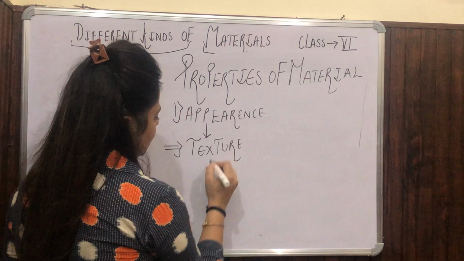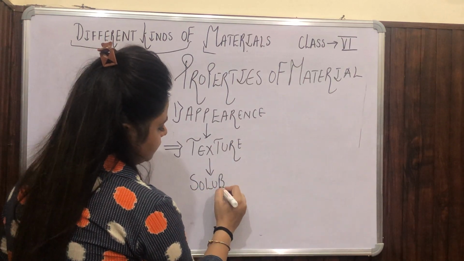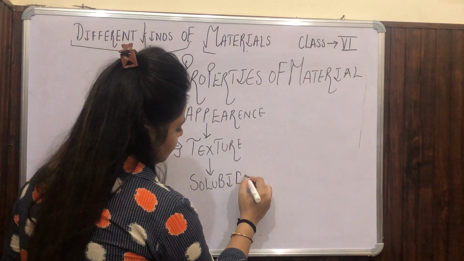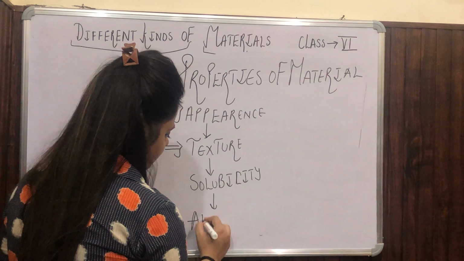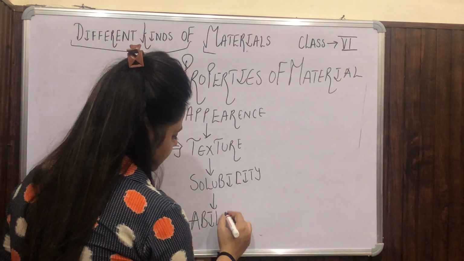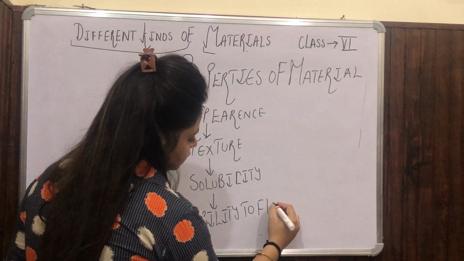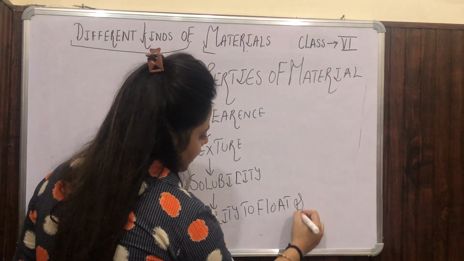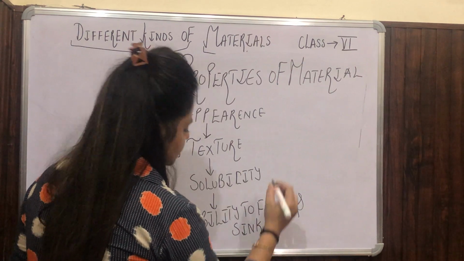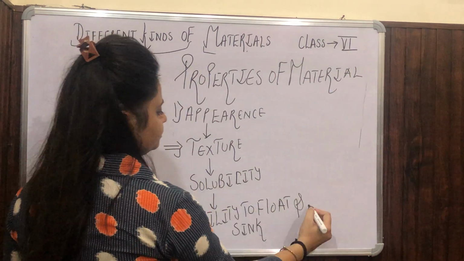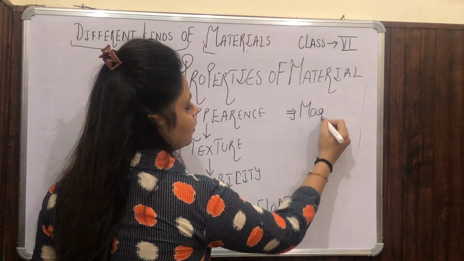The second property is texture. Then it is solubility. Then ability to float and sink. After that, you can relate this with magnetic property, okay? And dissolving property.